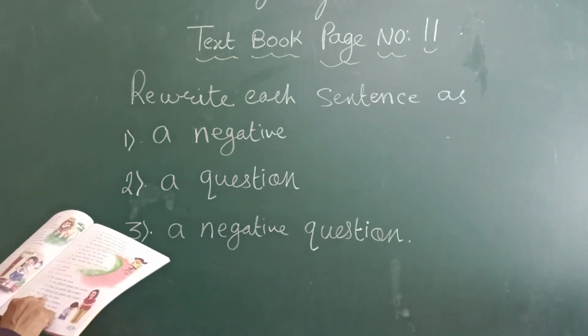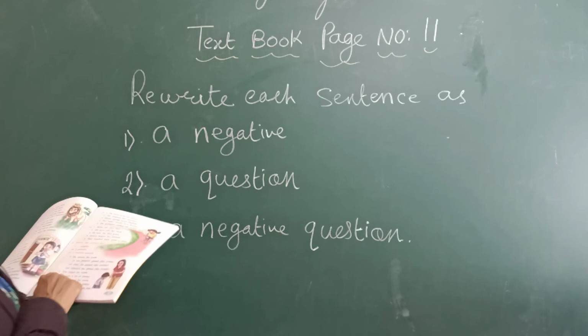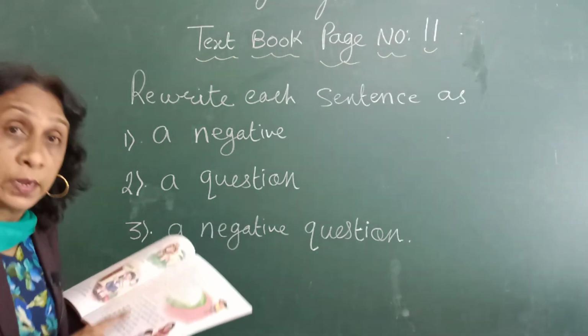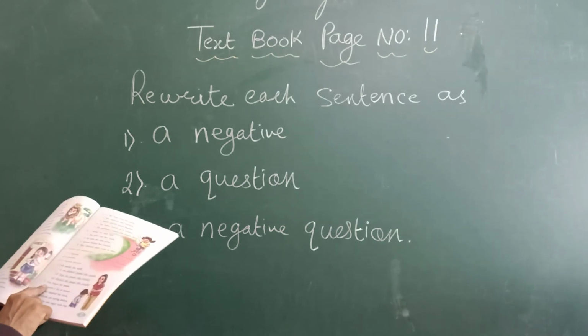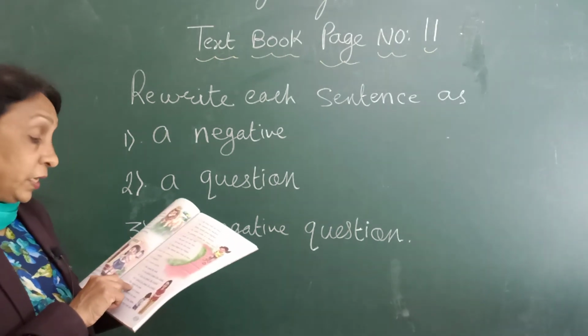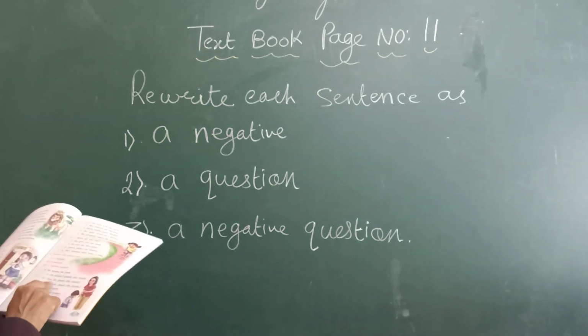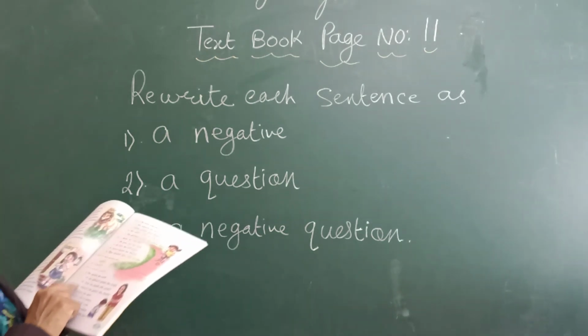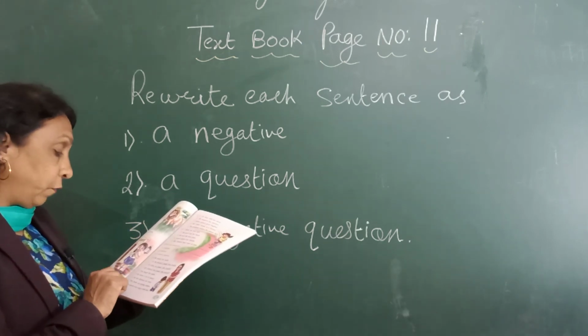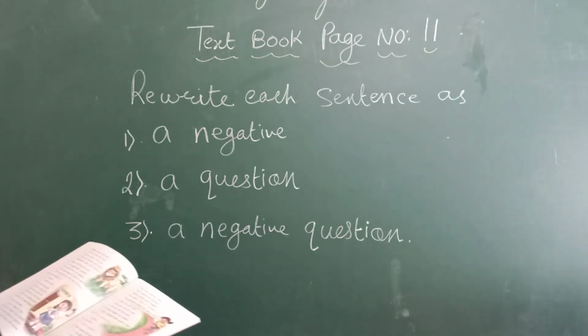Then a question. What is the question? Did you forget his name? It is a question. Then, didn't you forget his name? This is a negative question. Understood, children? So all these sentences, you have to write in your notebook.